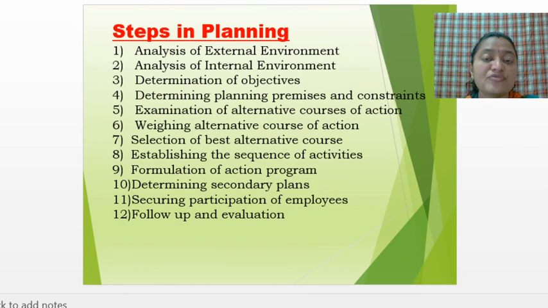That is, first try to find out the various alternatives. Then weighing alternative course of action. Weighing means measuring. Measuring the alternatives should be done based on the good and bad points, maybe strong and weak points. Then selection of the best alternative course of action. After they find out the good and bad points or strong and weak points, they need to select the best method, where more good points and strong points are there.